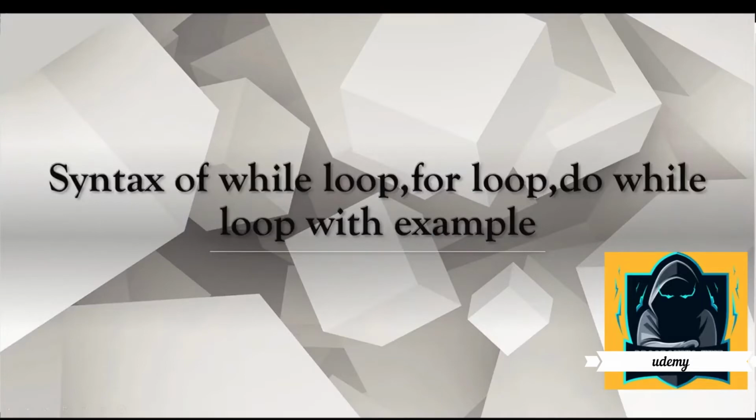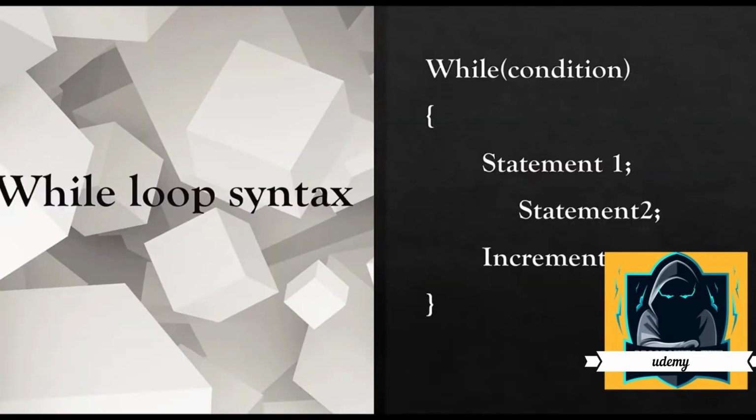Now we will discuss the syntax for various types of loops. First we will discuss the syntax for while loop, then for loop and then do while loop. In while loop, if the condition is true, then the statement is executed. If we take a true value as the condition, then the loop is executed an infinite number of times.